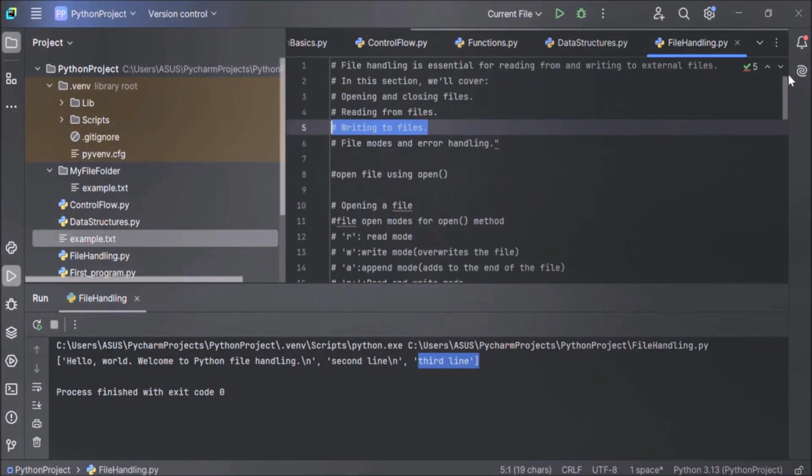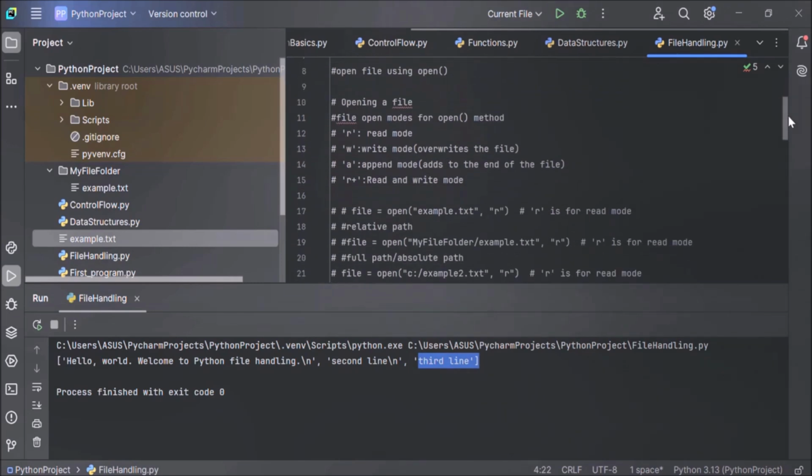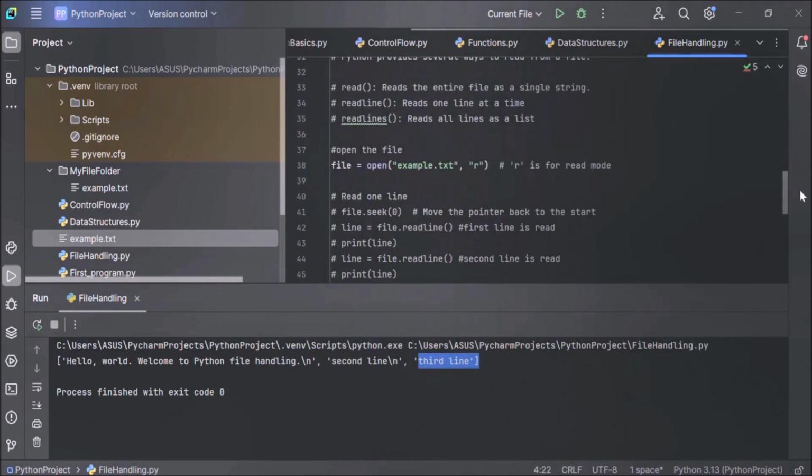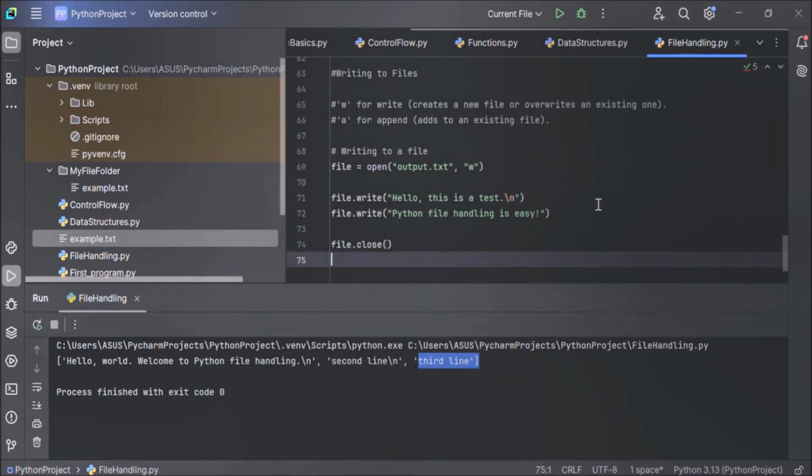Now our next topic is writing to files. Let's see how to write to a file. Here we will use the open function with different modes, like W mode for write and A mode for append. Now let's understand this with the help of an example. For write operations, we can use two modes. The first one is W mode. W mode is for write. This mode will create a new file or overwrite an existing one.